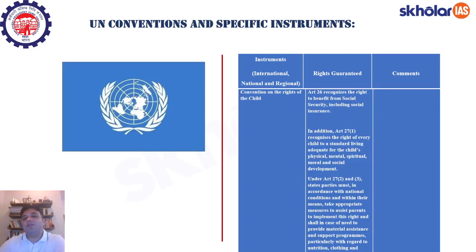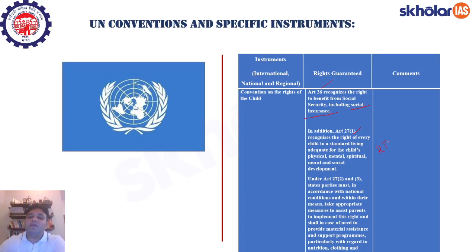Then there is the Convention on the Rights of the Child. In that you have Article 26 and Article 27 subclause 1, subclause 2 and subclause 3. So Article 26 basically recognizes the right to benefit from social security, including social insurance. And Article 27 subclause 1 recognizes the right of every child to a standard of living adequate for the child's physical, mental, spiritual, moral and social development.